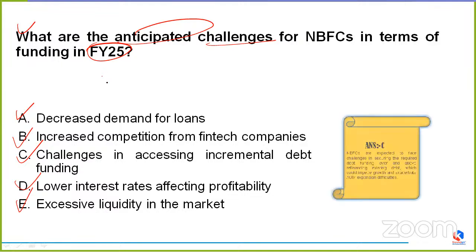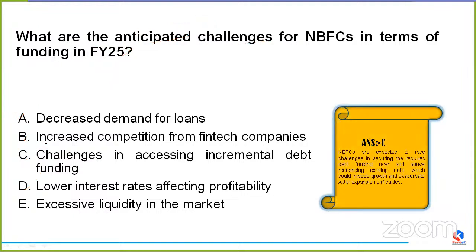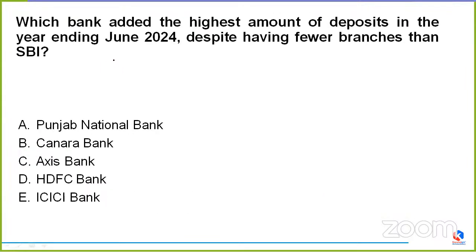Yes, correct. This time the correct answer is option C. Very good. It is challenges in accessing incremental debt funding, which means our NBFCs are currently expecting to face challenges in securing the required debt funding over and above refinancing existing debt, which could impede growth and exacerbate AUM expansion difficulties as well. Clear? So yes, Sandeep and Prince, this time the correct answer, my friends, would be option C. Coming to the next question.